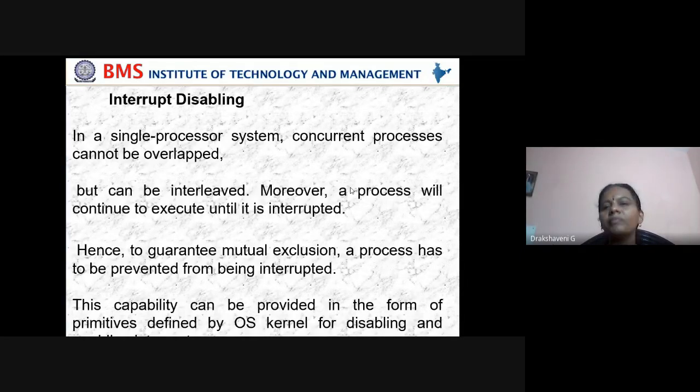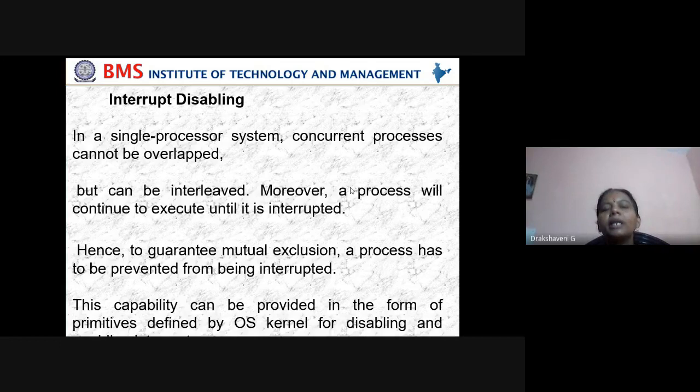In a single processor system, concurrent processes cannot be overlapped, but can be interleaved. Moreover, a process will continue to execute until it is interrupted. Hence, to guarantee mutual exclusion, a process has to be prevented from being interrupted. This capability can be provided in the form of primitives defined by the operating system kernel for disabling and enabling interrupts. Same example: should I allow an external person to enter my class or should I lock it? Same way here, interrupt disabling.